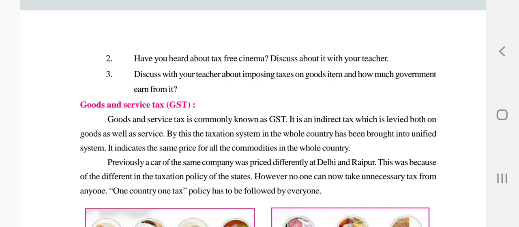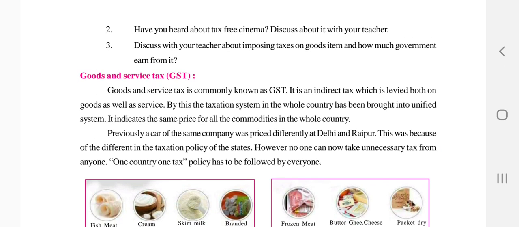Previously, a car of the same company was priced differently in Delhi and Raipur. In Delhi there was a different price, and in Raipur there was a different price. This was because of the different taxation policies of the states. They might build some different rules for their own states. However, no one can now take unnecessary taxes from anyone. Now they have come up with this GST, so they cannot increase by their own, and they will not take any extra amount from anyone. So, one country, one tax. This policy has been followed by everyone.